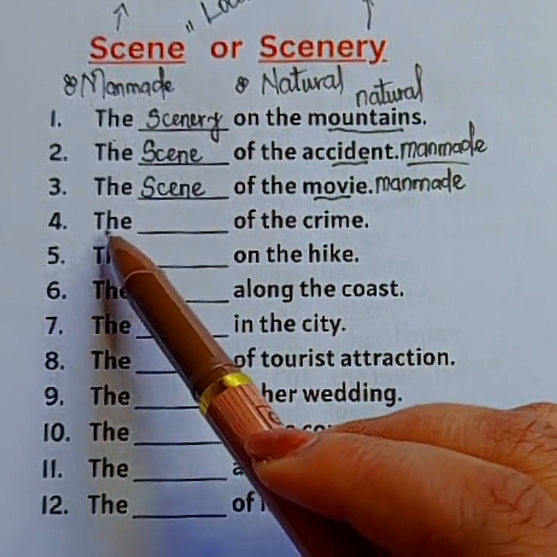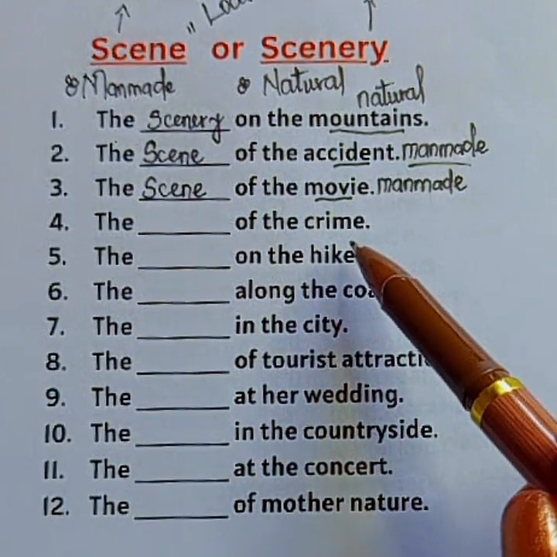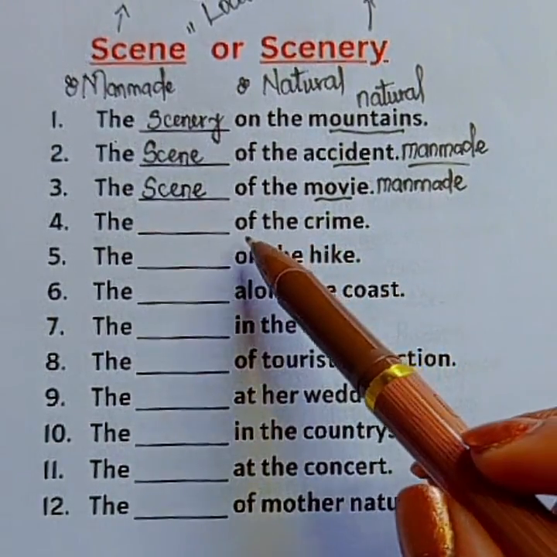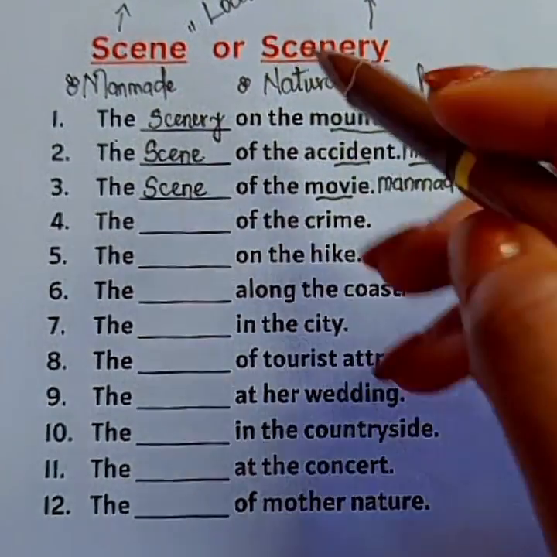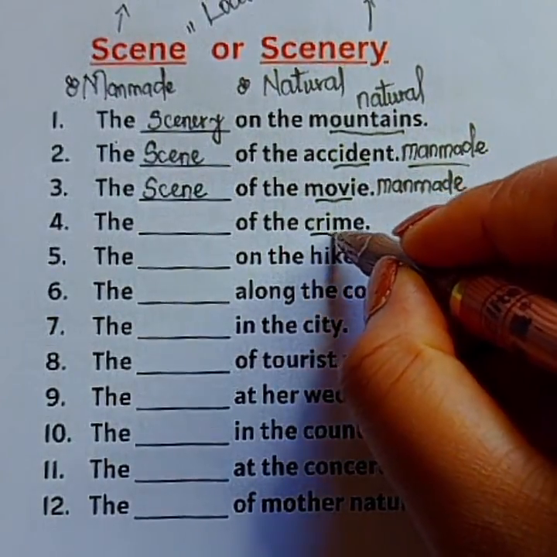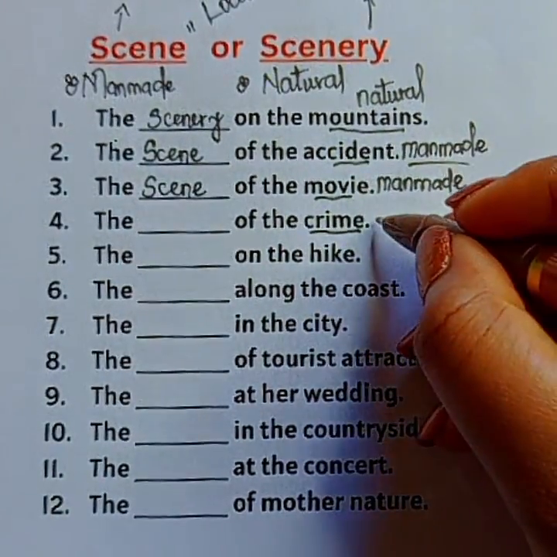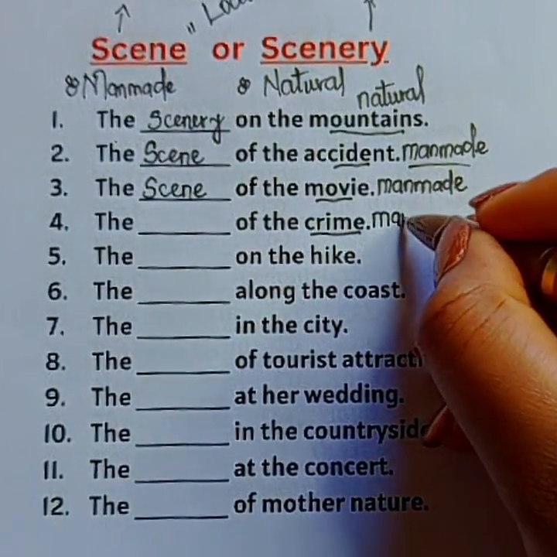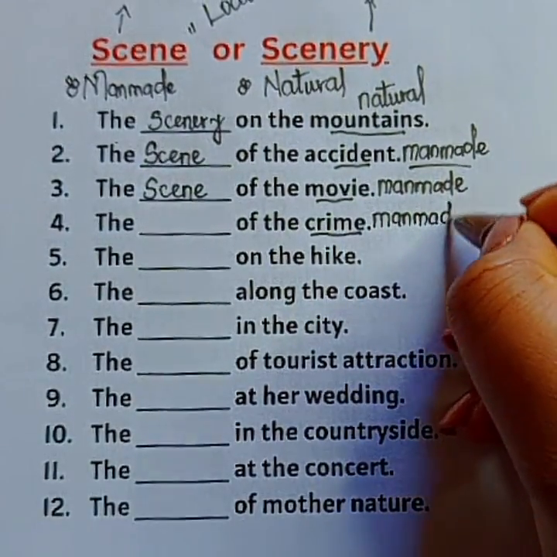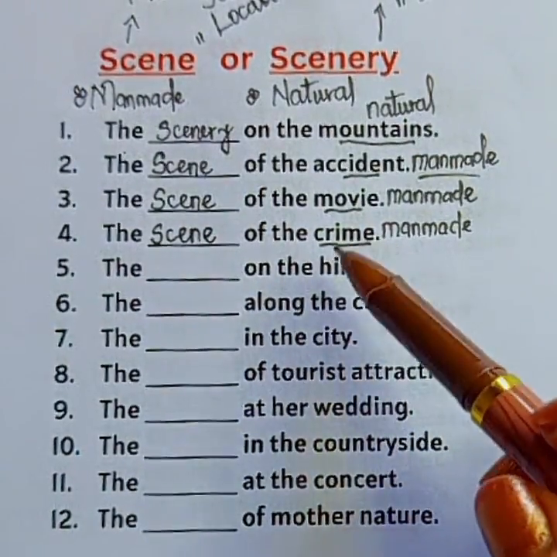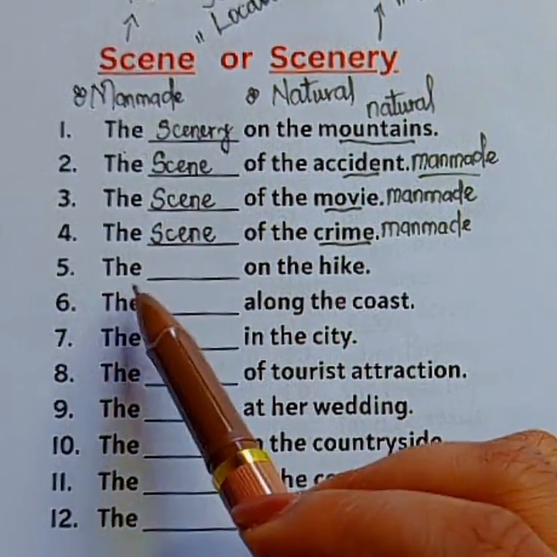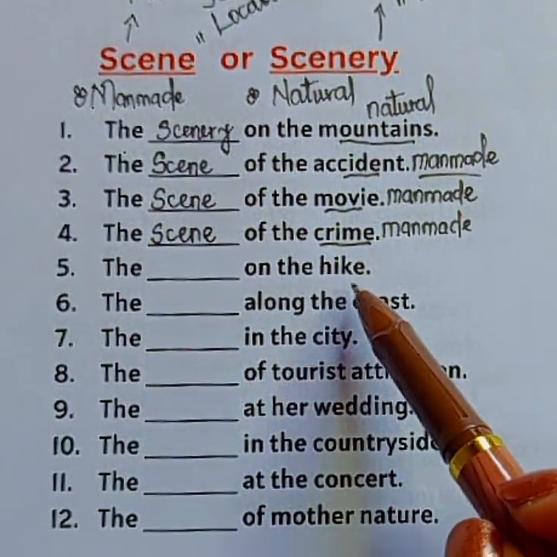Number 4, the blank of the crime. Do we say the scene of the crime or the scenery of the crime? We have to look at crime. Crime is man's doing through and through. So, the scene of the crime.